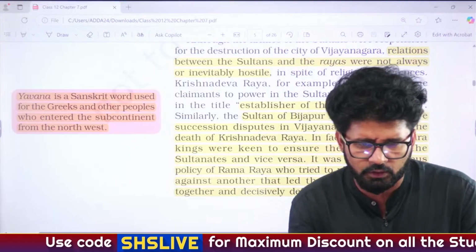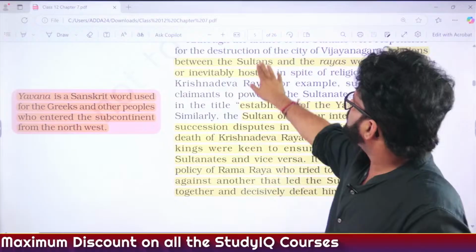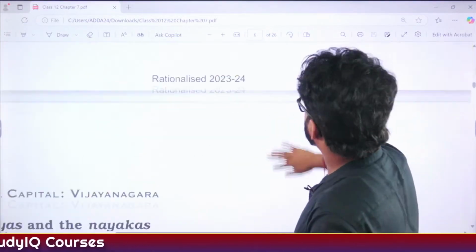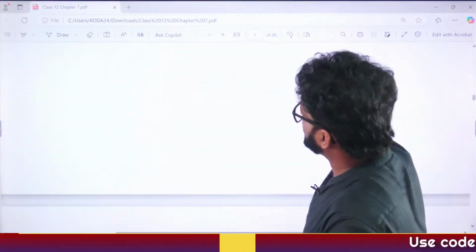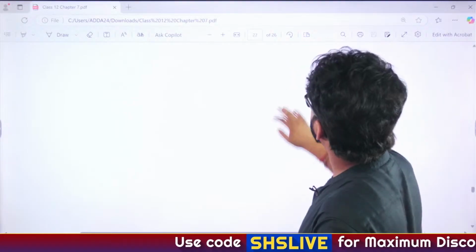1565, Battle of Talikota, Chief Minister here. Where is Chief Minister? Okay, so let's go to page number 24 now. I can go by this, let's go like this. 24, why is it important? And yes, sir, please pay attention to this particular chapter. This is important from an exam perspective.